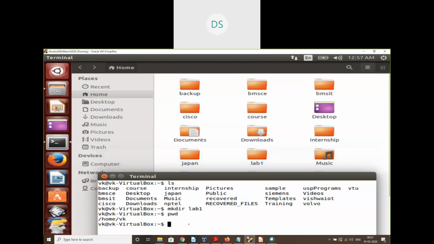Now let's enter into this folder lab1 by using a command cd. So cd stands for change directory, cd lab1. Okay. So since this lab1 is in the current directory, I can simply say cd lab1. Okay. Otherwise, so this is known as a relative path name. So path name can be specified